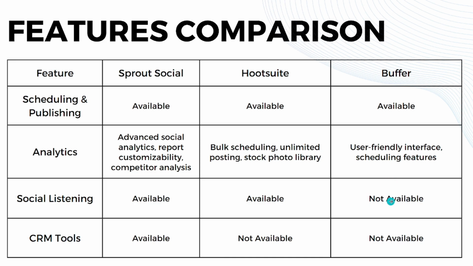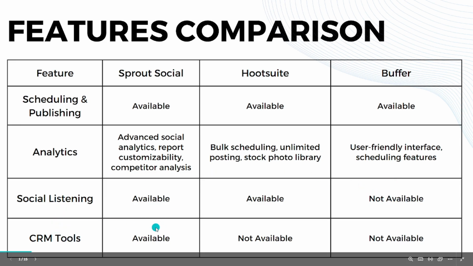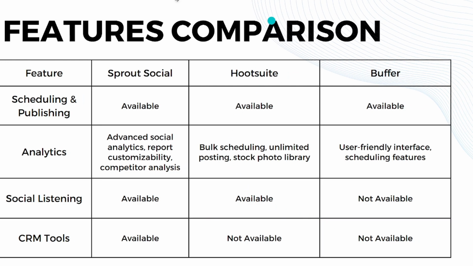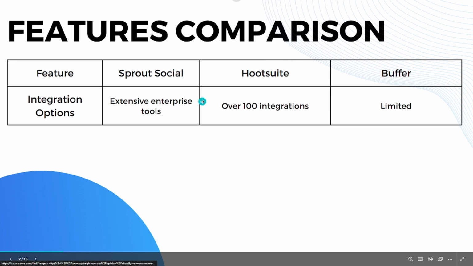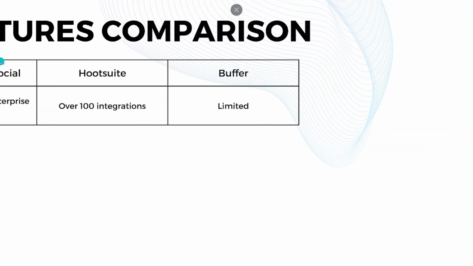And when it comes to CRM tools, only Sprout Social has it, while Hootsuite and Buffer don't have it, not available. And lastly, when it comes to integration options, Sprout Social has extensive enterprise tools, while Hootsuite has over 100 integrations, while Buffer is limited. So yes, that's it for the simple feature comparison. Now let's go to pricing.